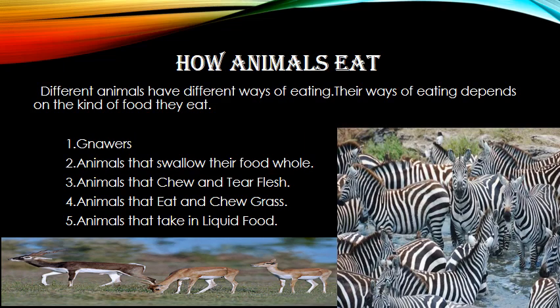Children, as you all know, different animals have different ways of eating. And their ways of eating depend on the kind of food they eat. Here in this slide, we have categorized the animals accordingly. First one is gnaws. Second is animals that swallow their food whole. Third, animals that chew and tear flesh. Fourth, animals that eat and chew grass. And the last one is animals that take in liquid food. Children, in our next slide, I'm going to take each and every point in detail.